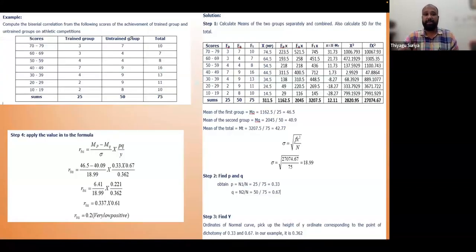Suppose we can go with the biserial. You can see this case: there are scores in continuous format, but in parallel there is a trained group and an untrained group. There are two groups, so this is like a frequency. So 70 to 71, trained group people 2, 3.